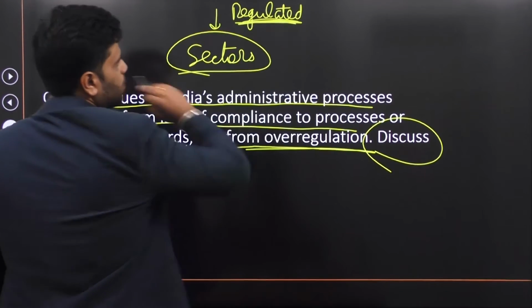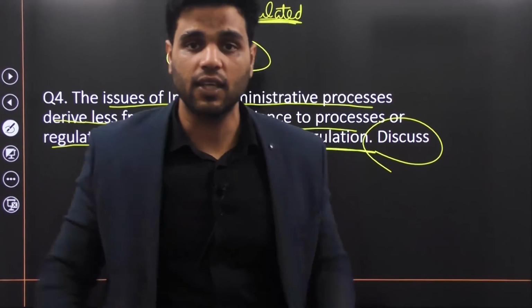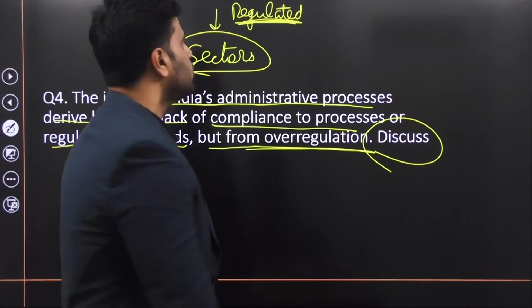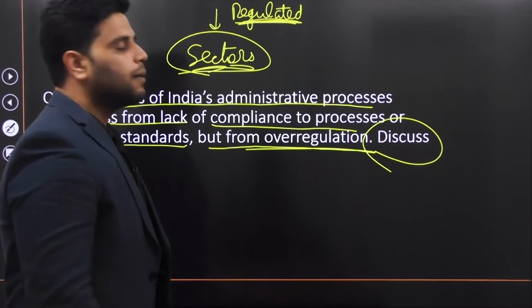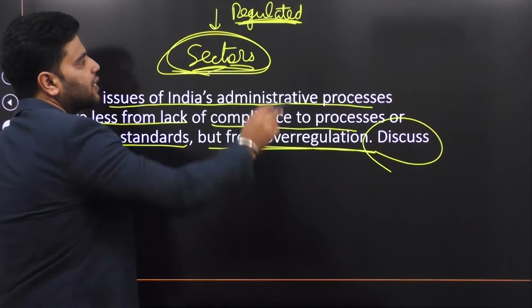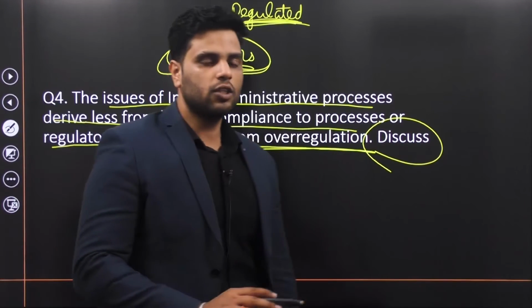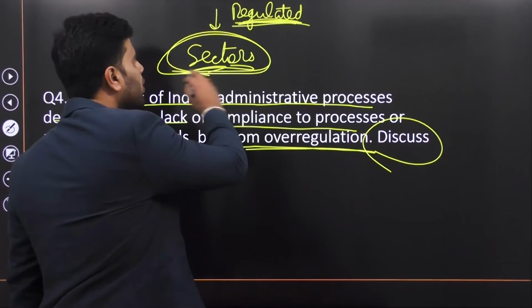India is weak in this aspect: regulations, rules and regulations that govern various sectors in India. Right? India is pretty weak in that. Now, many people argue that the reason why these sectors are not performing well is that many of the players in these sectors are not following those regulations. So there is no proper regulatory compliance. People in India do not follow rules. Businesses in India, corporates in India do not follow rules. They are not following regulations properly, and that is why they are not performing well.